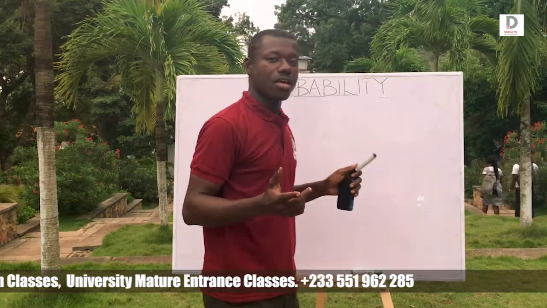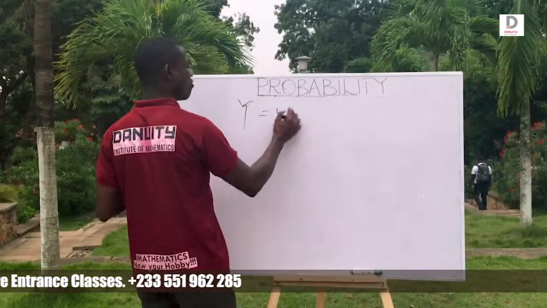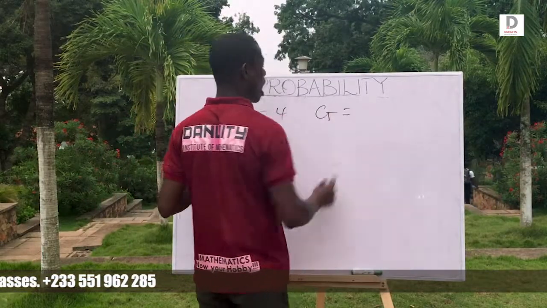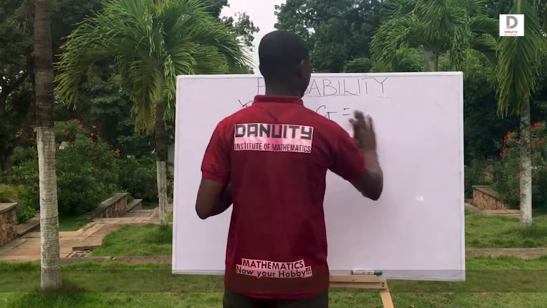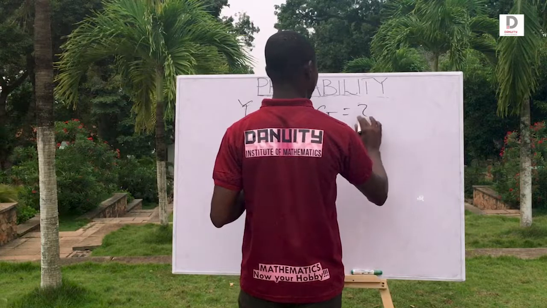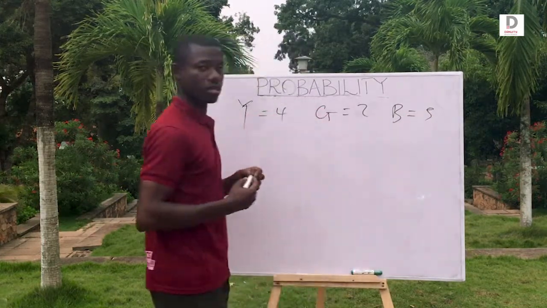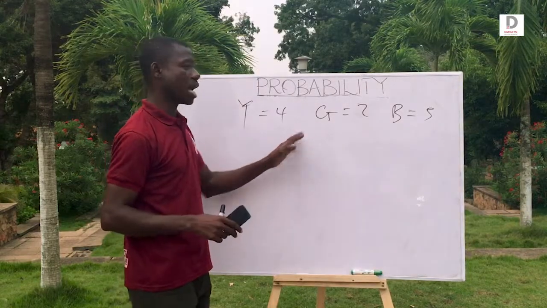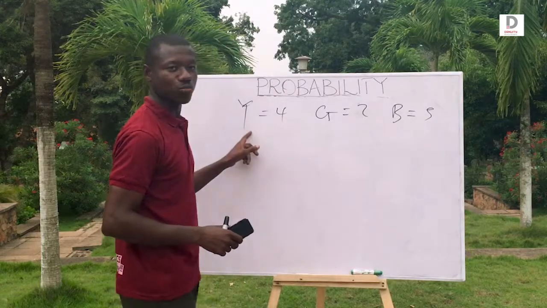A bag contains yellow balls, maybe 4. Green balls are maybe 2. Then blue balls, how many? 5. A bag contains identical balls of different colors of this nature. What will be the total sample space in this case?